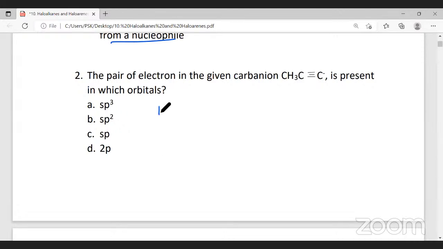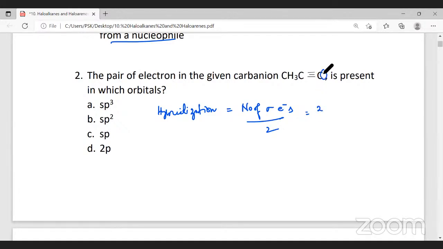Now, how do I find the hybridization? Hybridization can be determined by the formula: number of sigma electrons divided by 2. Now here you can see carbon to carbon triple bond, you have 1 sigma bond and 2 pi bonds. 1 sigma bond, when we say it, is 2.